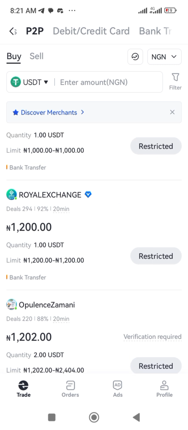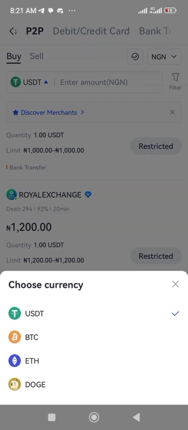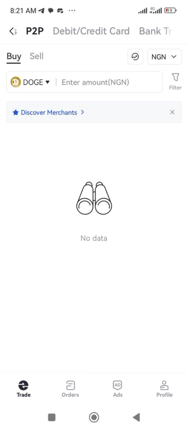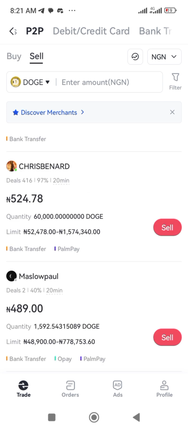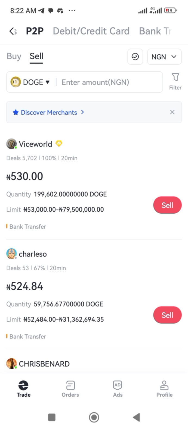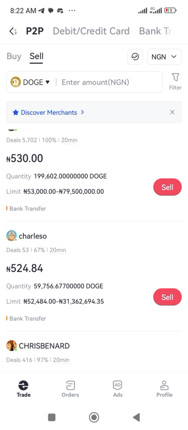So first and foremost, if you log into your gate.io, what you need to do is come to this place where you are seeing USDT. You click on this USDT and change it to Doge. Once you change it to Doge, you will see that nobody is selling to you to buy, rather everybody is buying from you. The thing here is they're actually making money by buying from you. So in your own case, what do you need to do? First of all, you need to go and post an ad just like them.